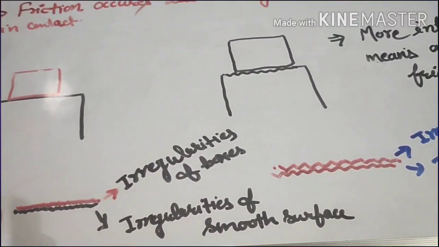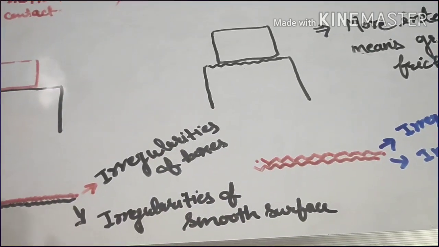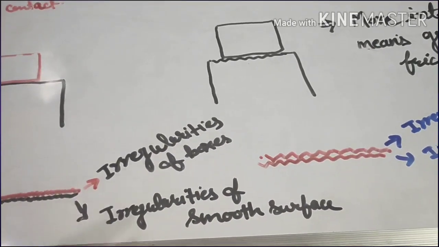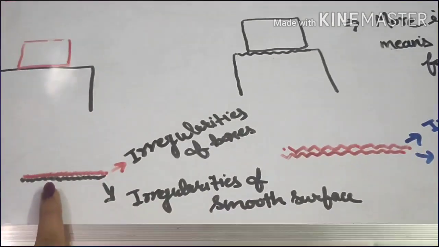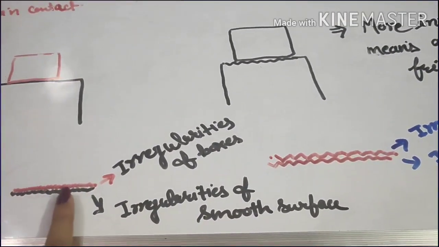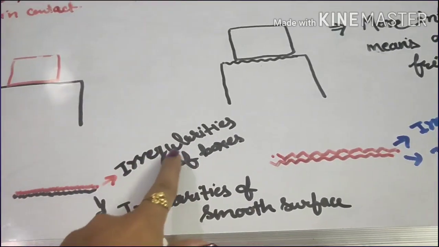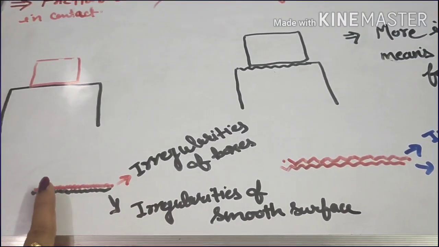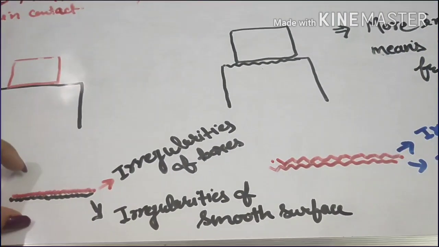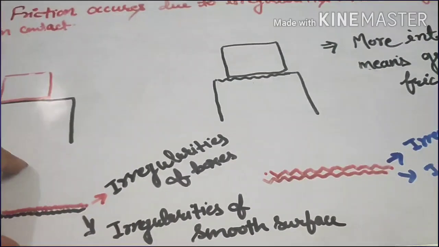And when you look at the surface of the box which is in contact with this smooth surface, the box also has the same kind of irregularities. You can see this one is the irregularities of the smooth surface and these are the irregularities of the box. And these two sets of irregularities can join with each other, and that's how they come in contact.